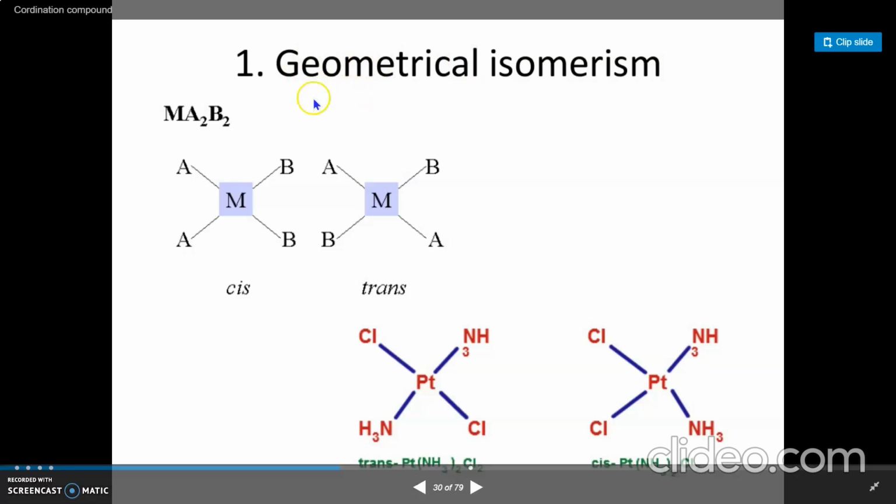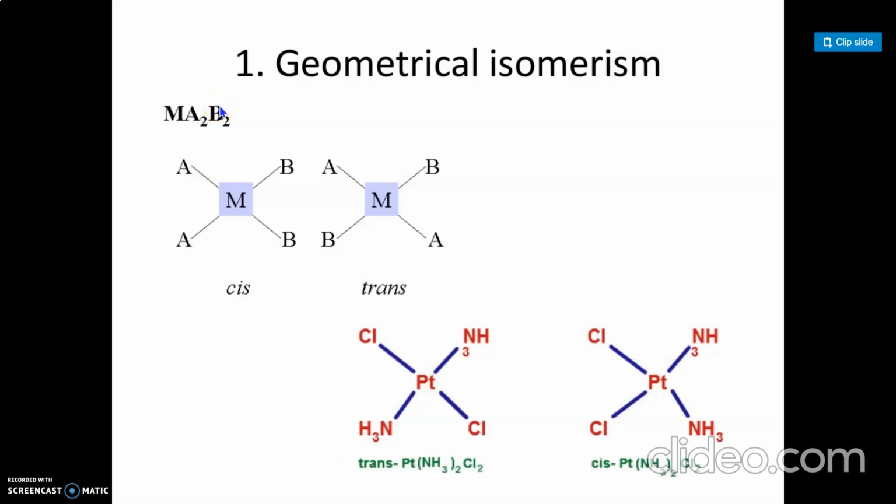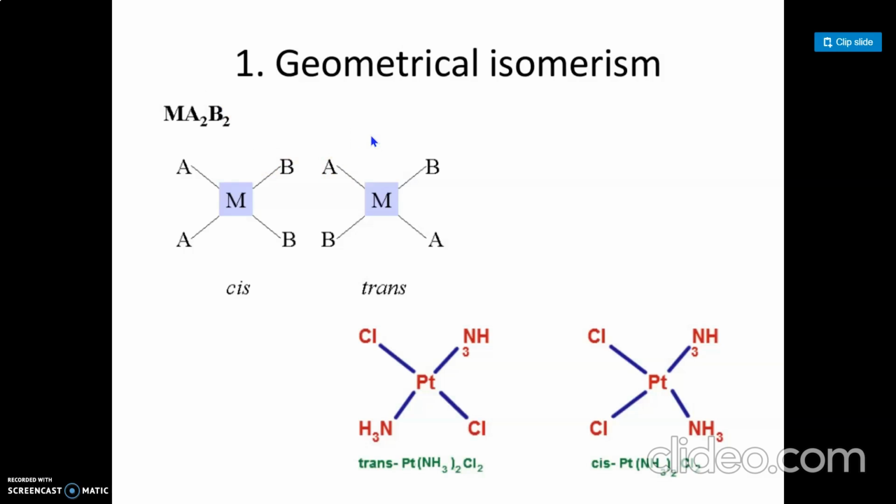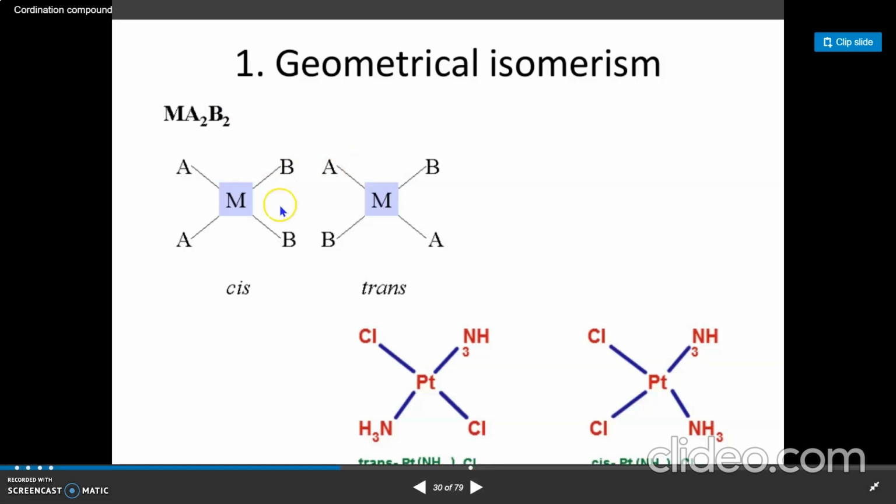These are the Ma2B2 complexes. This type of stereoisomerism arises in coordination compounds due to a difference in geometrical position or arrangement of ligands around the central metal ion. These are the ligands and this is the central metal ion, with different arrangements.